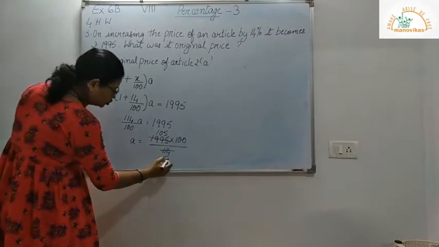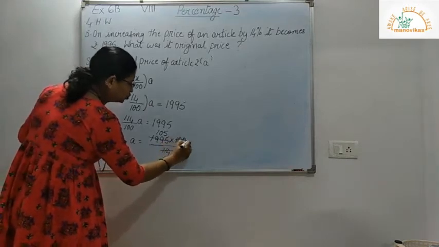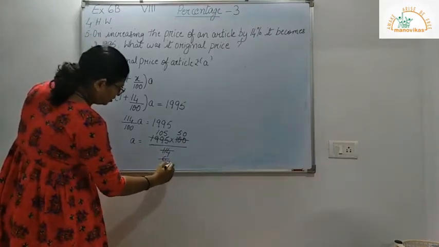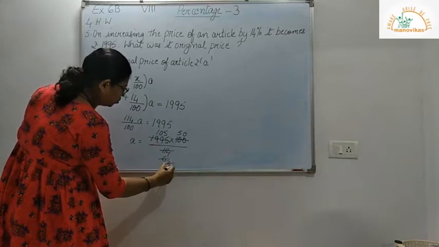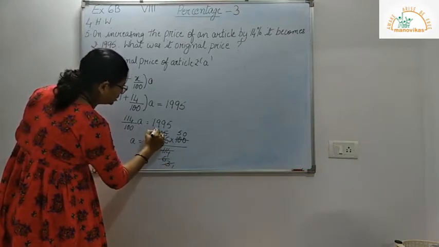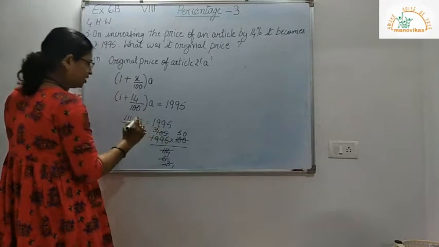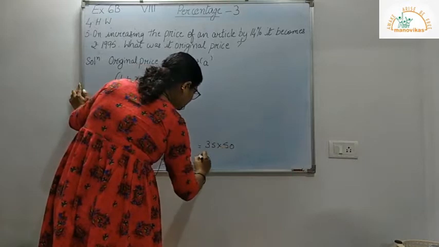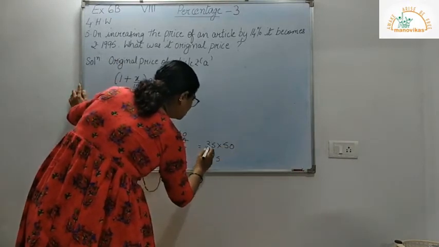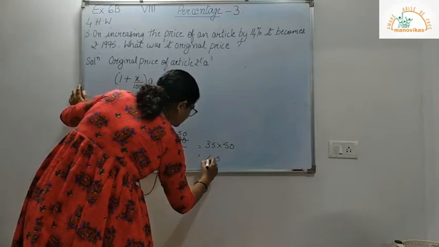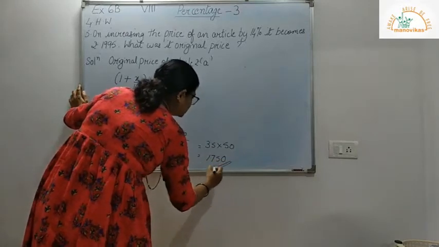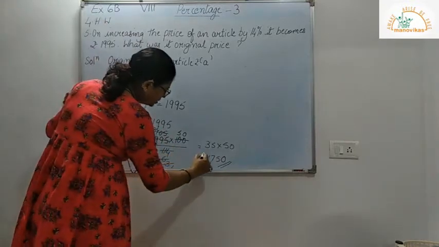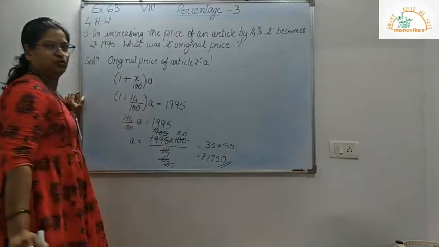Again this will go with 2. So 2 3s, 2 5s, 0s. So this again I can cancel with 3 1s, 3 3s, 9 1s, so 5 35. So I get here 35 into 50. So 5 5s are 25, 5 3s are 15, 16, 17. So 1750. So this is my final answer. That is the original price of the article is rupees 1750.